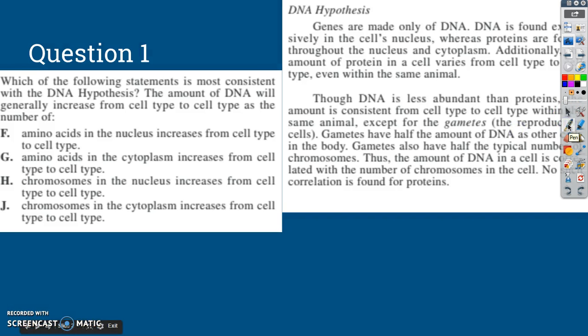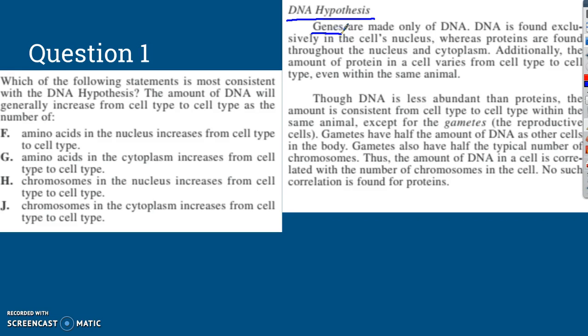This question looks at experiments. All right, we have two different experiments, and one of these experiments is not experiments. These are two different viewpoints, about DNA and about protein this week. So these are two scientists who are talking about DNA versus protein. The DNA hypothesis states that genes are made only of DNA, and that DNA is found exclusively in the cell's nucleus, whereas proteins are found throughout the nucleus and the cytoplasm.